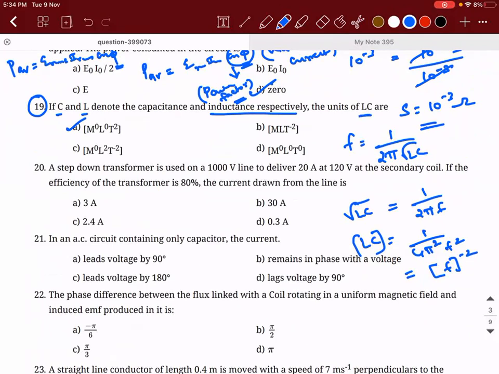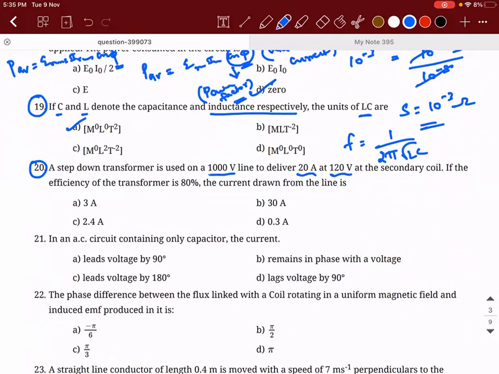Yes, sir. 20. So there is a step-down transformer which is used on a 1000 volt line to deliver 20 ampere at 120 volt at the secondary coil. If the efficiency of the transformer is 80%, the current drawn from the line is? So what is the basic formula for efficiency? You have been studying about efficiency since last year. Efficiency is output power divided by input power.